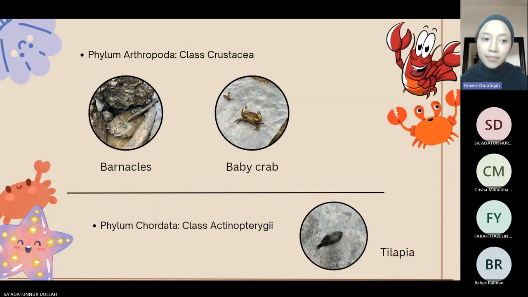In addition, for phylum Arthropoda, we found baby crabs and barnacles, which are under class Crustacea. And for phylum Chordata, we found small tilapia under class Actinopterygii.